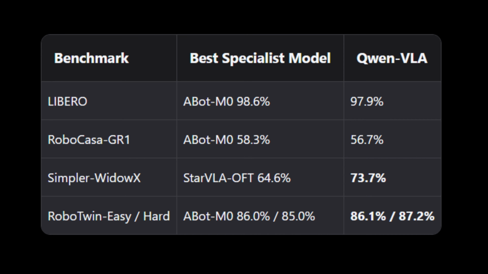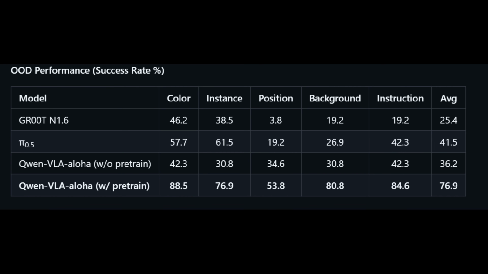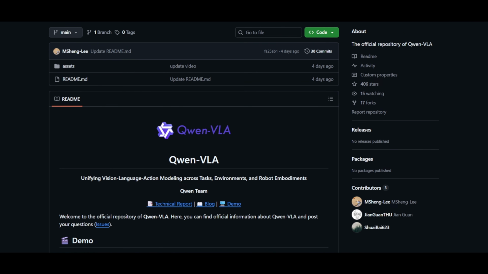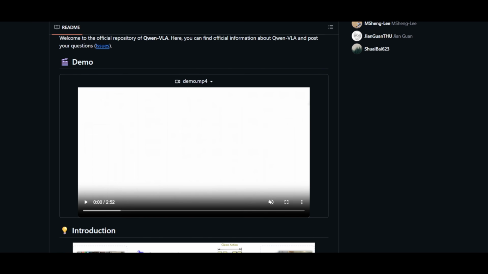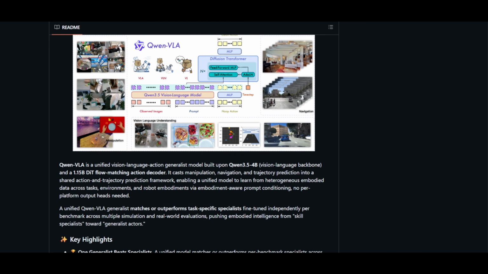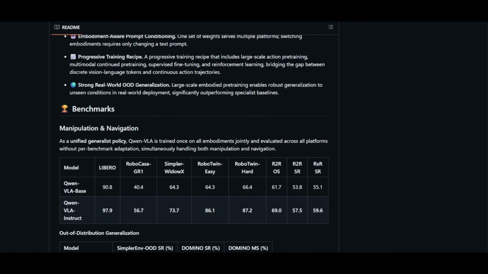On RoboTwin Hard, which tests harder manipulation scenarios, it scores 87.2%. On real-world Aloha experiments, that is a dual-arm robot platform, it achieves 76.9% average out-of-distribution success. And zero-shot on domino dynamic manipulation, which it has never seen before, it hits 26.6%. That zero-shot number is what stands out because most robot models fall apart the moment you change the scene. And the awesome thing is this is fully open source under Apache 2. The code is on GitHub and the weights are on Hugging Face. If you are interested in reading further, I'll link to this main page in the description below.